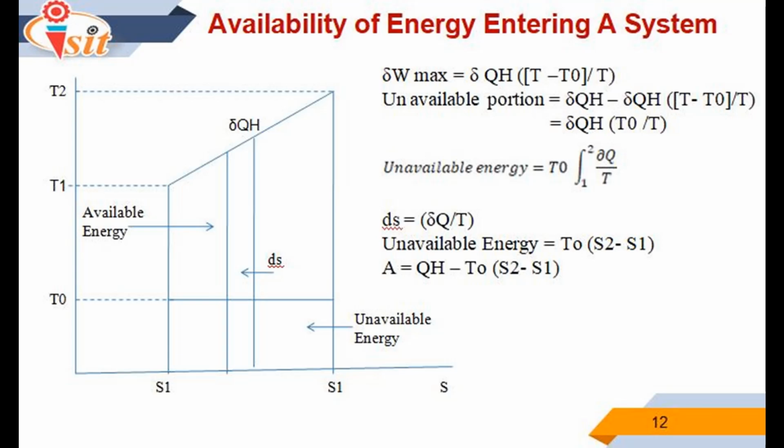Unavailable energy added is equal to T0 integration 1 to 2 delta Q divided by T. Therefore, delta Q divided by T is equal to ds. The unavailable energy is equal to T0 into bracket S2 minus S1. The available portion of energy added is equal to QH minus T0 into bracket S2 minus S1.